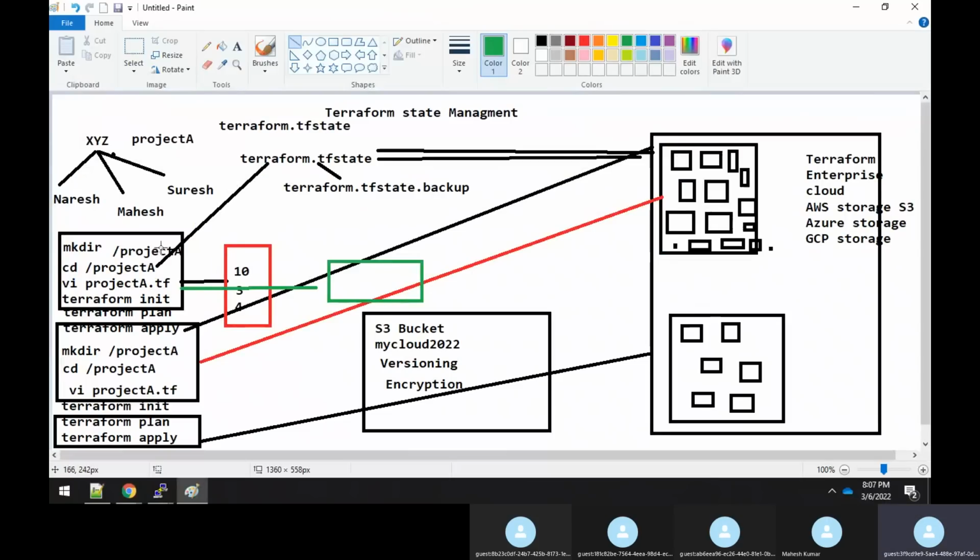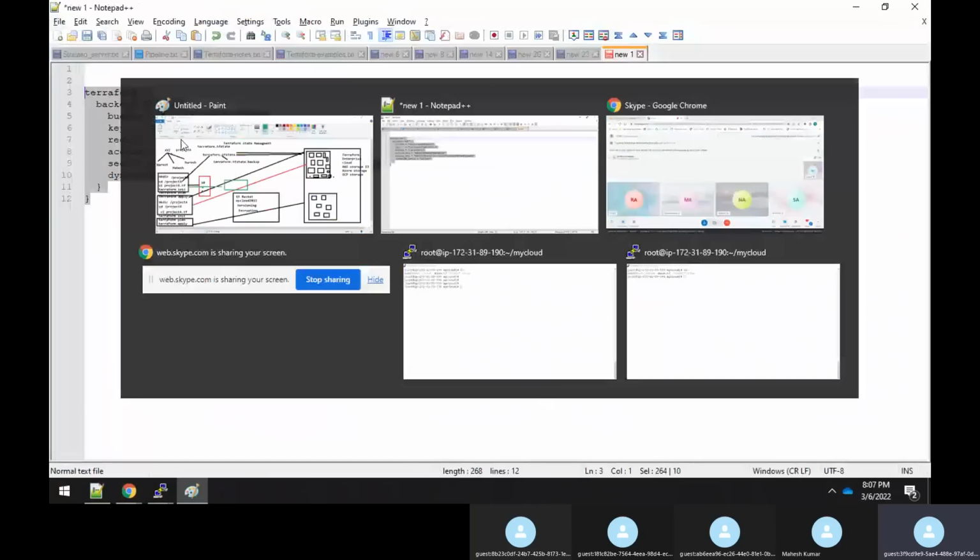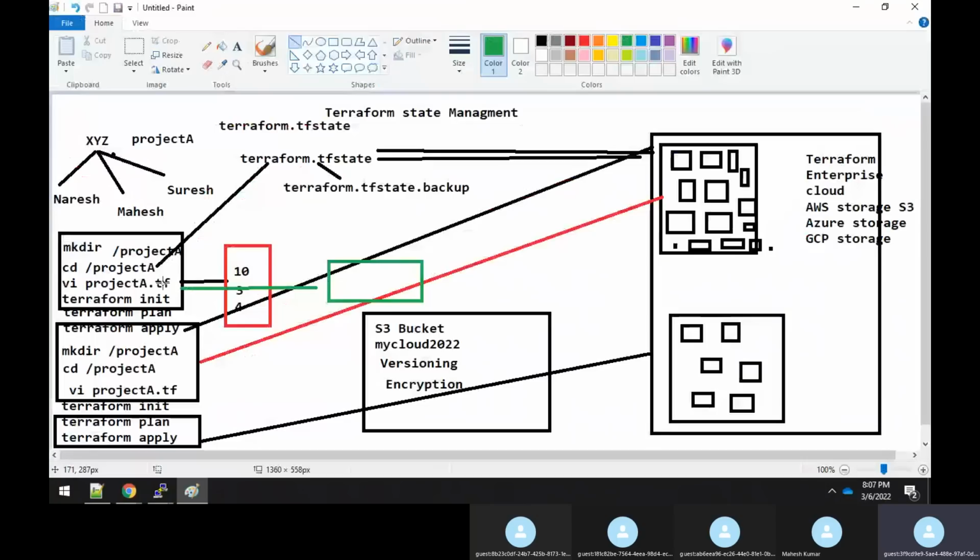Once you add this detail in the project A, you have to do a Terraform init again. Once you do a Terraform init, Terraform will understand, okay, I don't want to create this terraform.tfstate file under my local drive. It has to get created in the S3 bucket. Like that, it will understand it. Clear, sir?